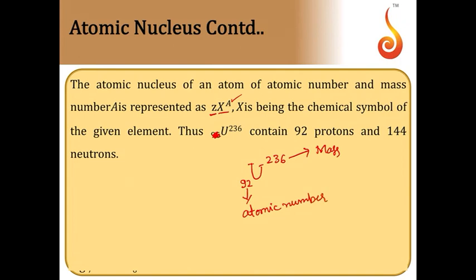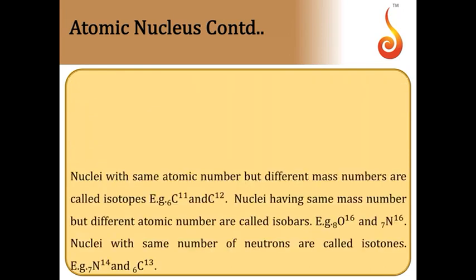The difference of these two will give you the neutron number. Moving further, nuclei with the same number of protons, that is the same atomic number, but with different mass numbers, are termed isotopes. For example, carbon 12, carbon 14, carbon 11. All of them represent the same element because their atomic numbers are the same, but their mass numbers are different. That is due to the difference in neutron number.